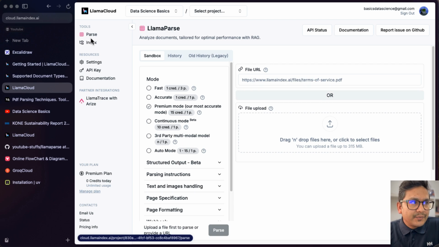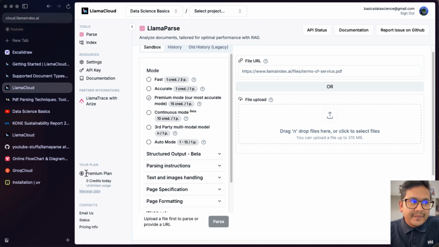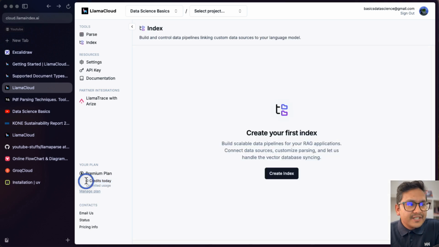Here on the left side, you can see there is this parse and index and the settings that you want to do here. API keys, when we start implementing this into Python, we need to have the API key. So I will take the API key from here. Here is the documentation. And you can even have the Llama trace. Here I have the premium plan, but you can have the free plan also to follow this video. And here it will show you some of the limitations or how many pages you want to parse if you have the free plan. 0 credits today. I haven't used any of this today, so I'm going to use this in this demonstration. Pricing info, status, and all the different things are here.